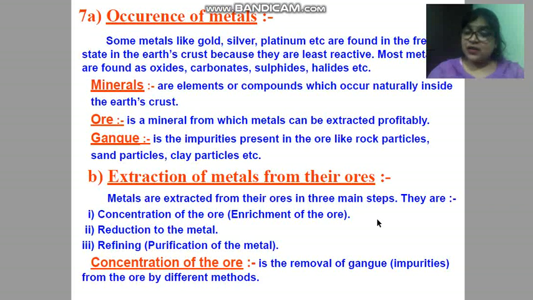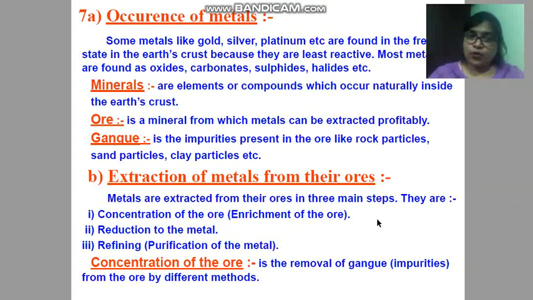So it is well known that all ores are minerals, but all minerals are not ores. See children, here you have to understand the difference between mineral and ore. Minerals are the elements or compounds which occur naturally in the earth's crust. And an ore is defined as the mineral from which metal can be extracted conveniently and profitably.